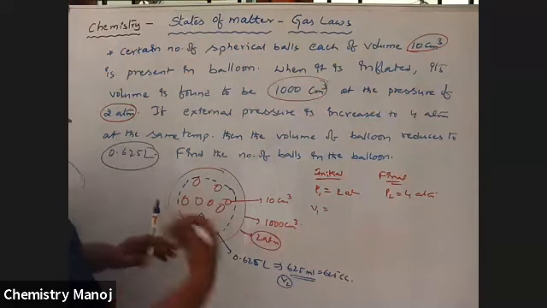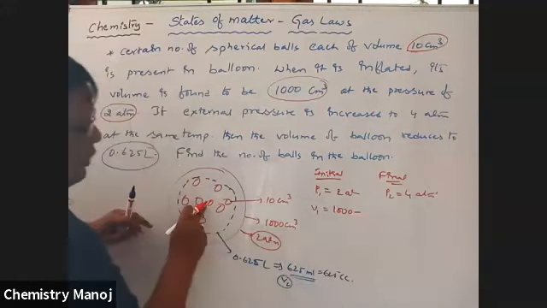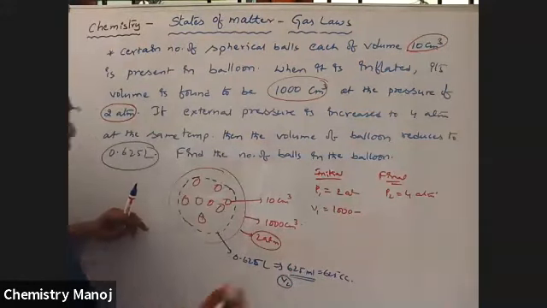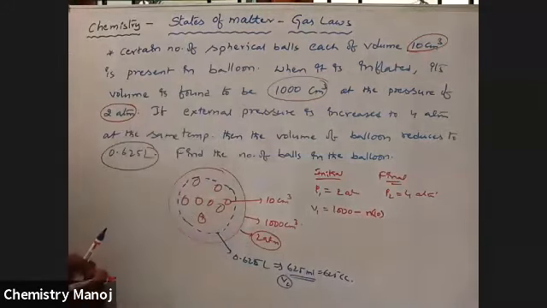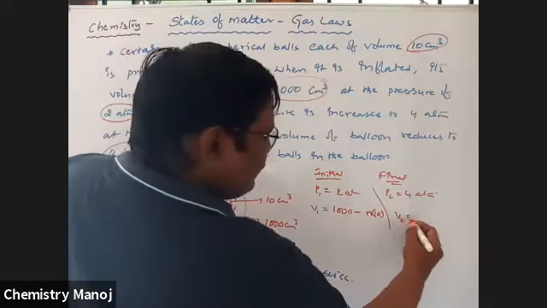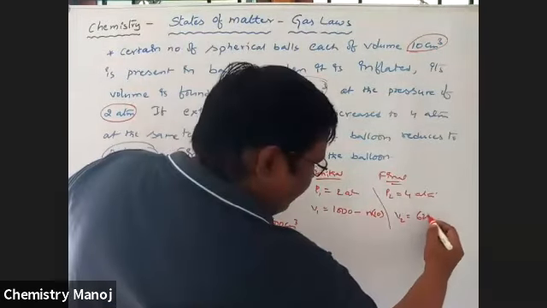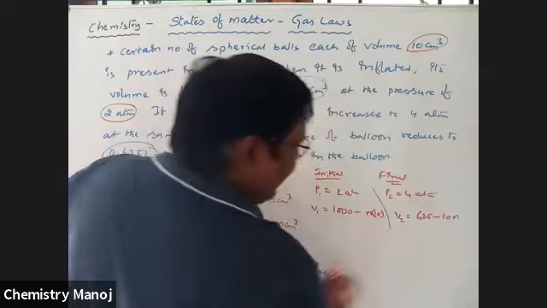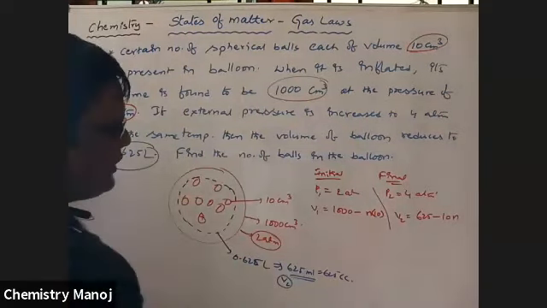That means the volume is reduced: 1000 minus N into 10, where N is the unknown number of balls and each ball has volume 10. Now V2 is equal to 625 minus 10N. Now apply the formula P1 V1 is equal to P2 V2.